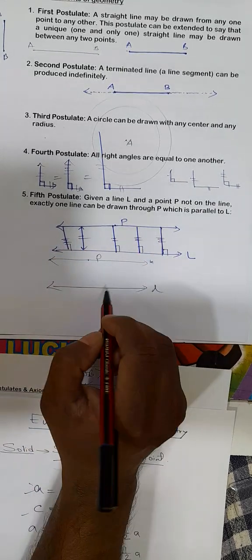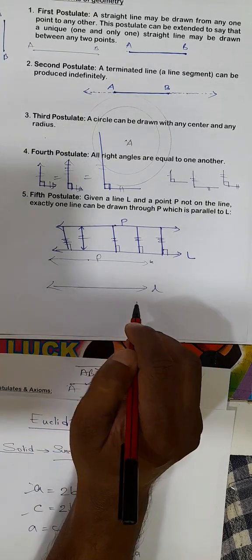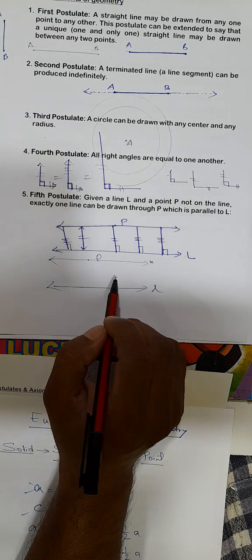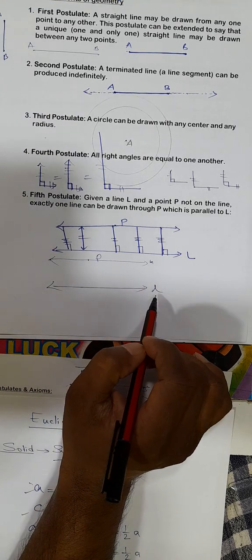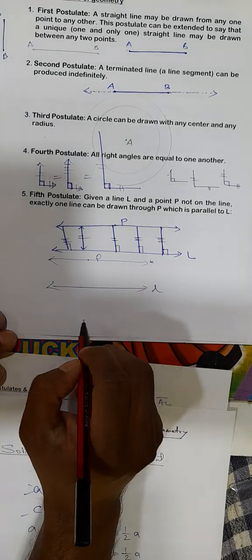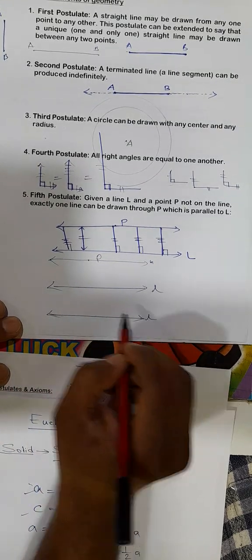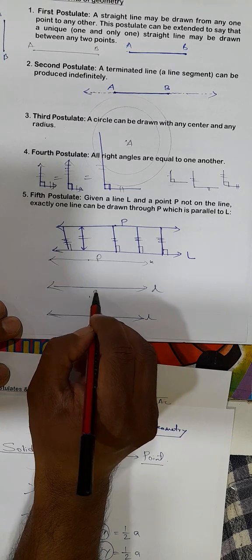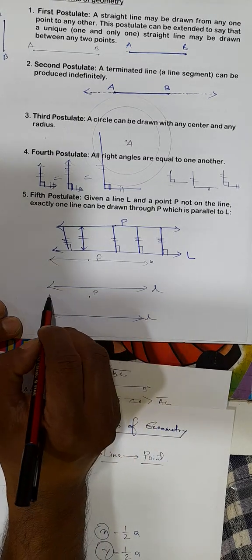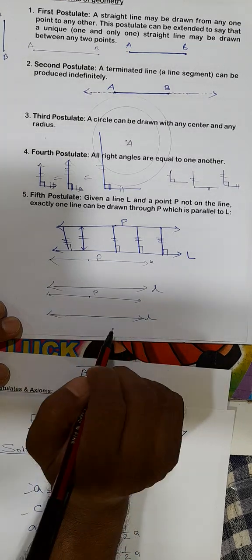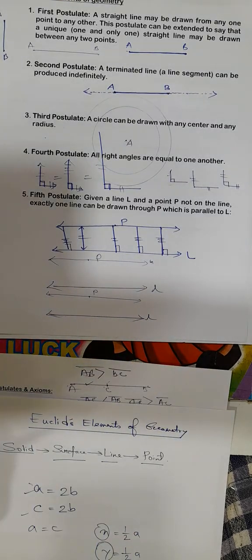So through an external point of a line, you can draw a line through that point which is parallel to L. Only one line can be made. This is one line given L, this point external to this line. Now through P you can draw only one line which is parallel to the given line. This is the fifth postulate.